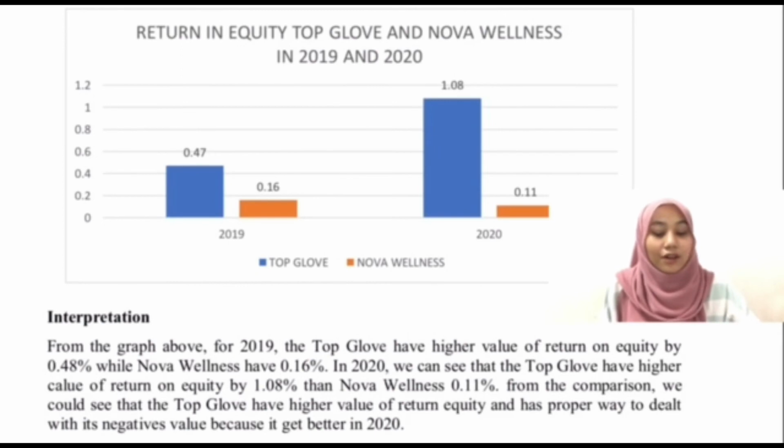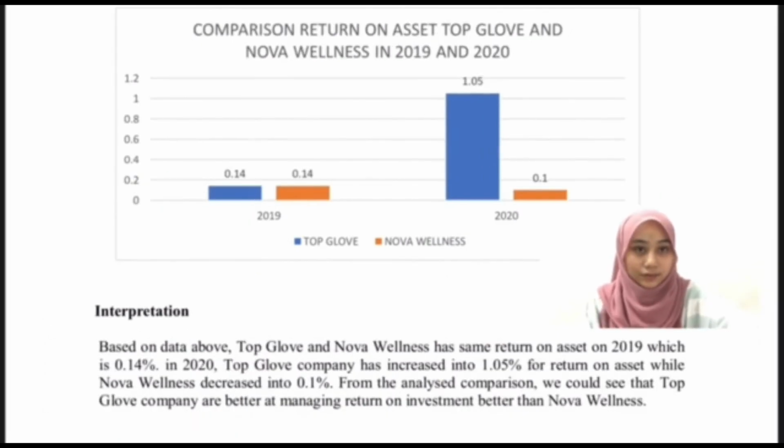So we could see that Top Glove has a higher return on equity and has a proper way to deal with its negative value because it got better in 2020.